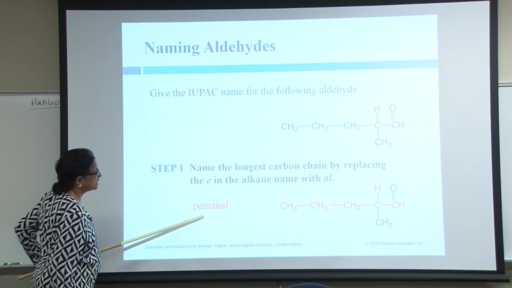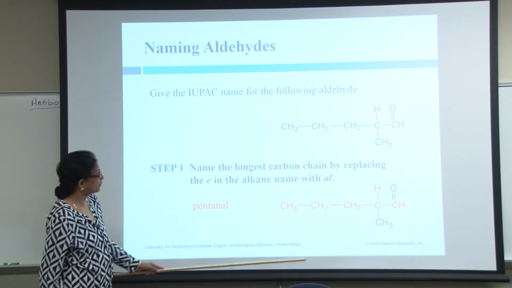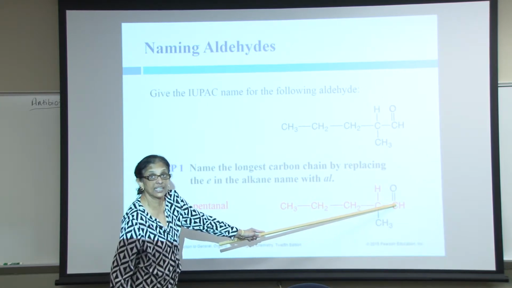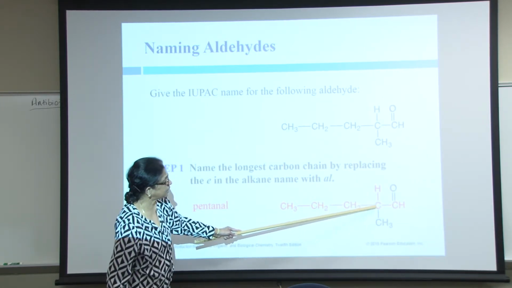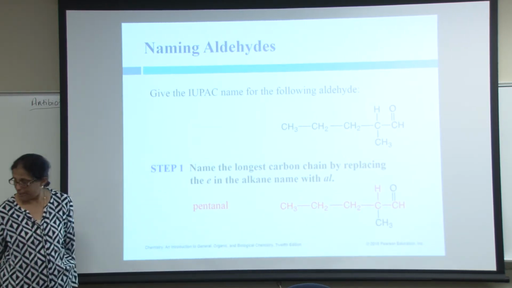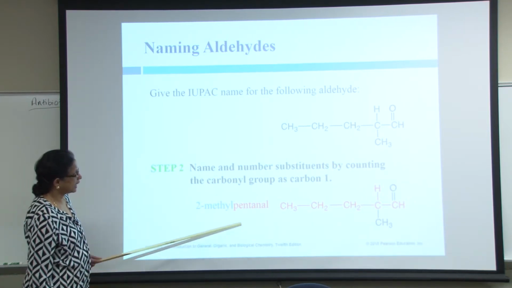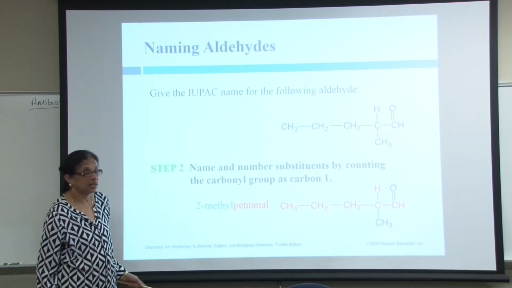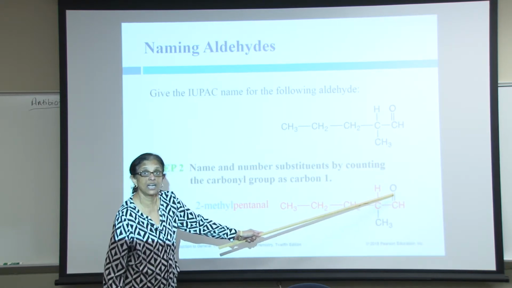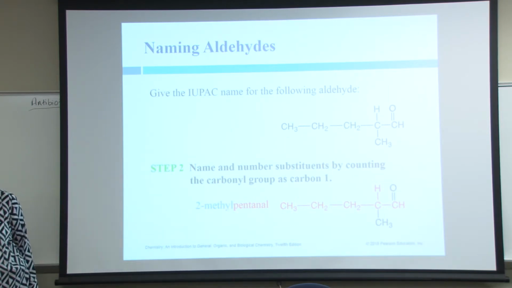So pentanal, then we have to number the substituent. If I number the carbonyl aldehyde carbon as 1, the methyl substituent takes number 2. So 2-methylpentanal. I count the longest carbon chain, give the aldehyde carbon number 1, and 2 has the methyl. 2-methylpentanal.